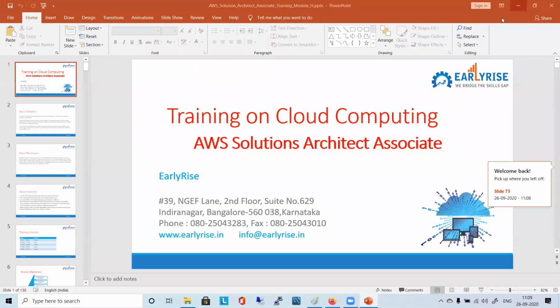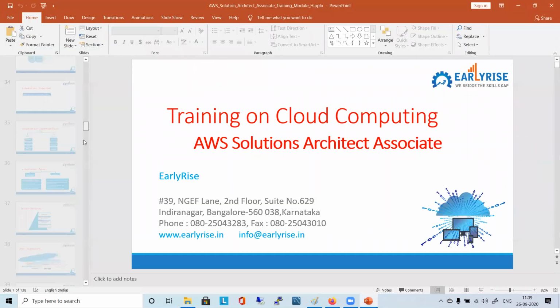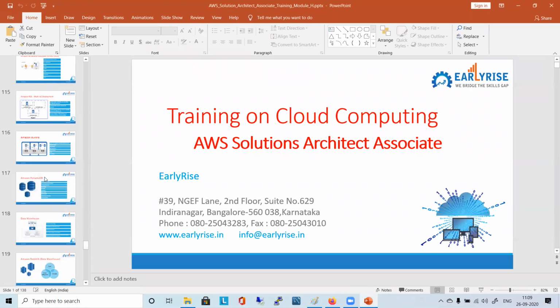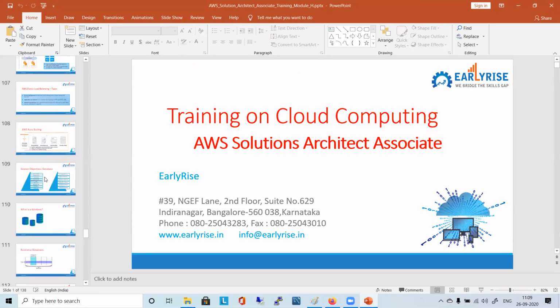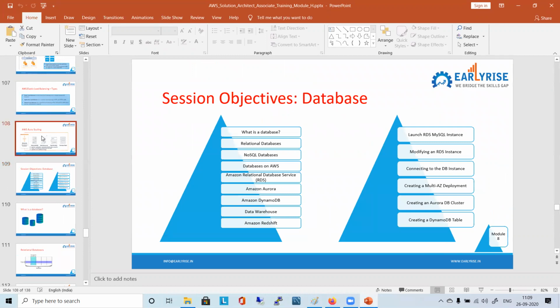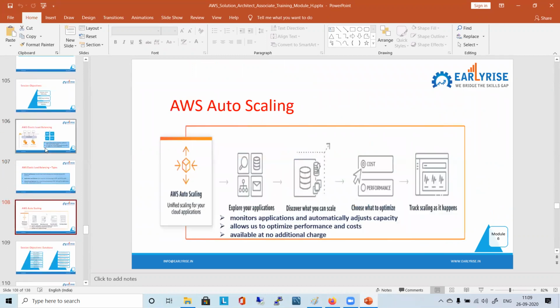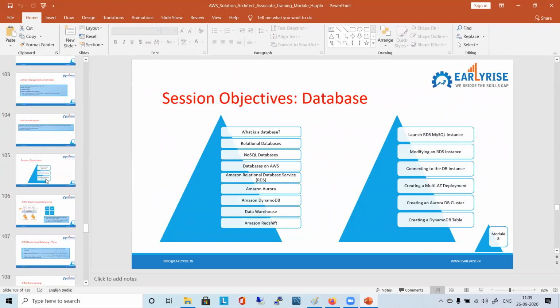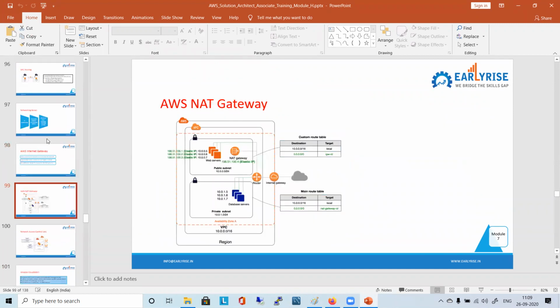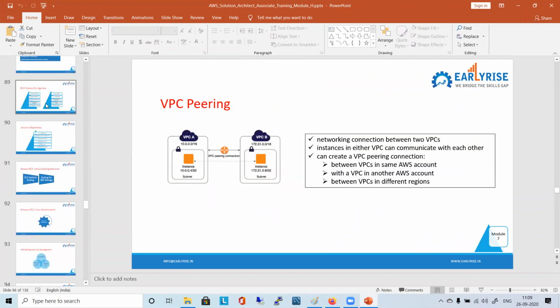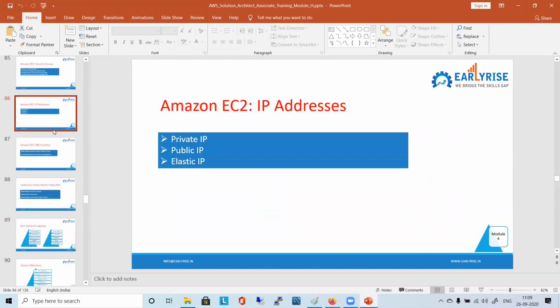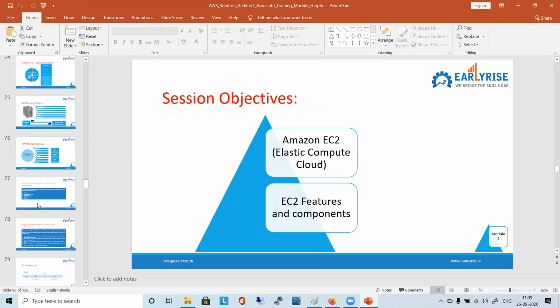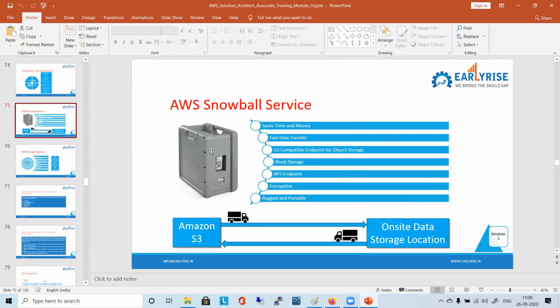Snowball is a device, right? Actually we call it Snowball, or we call it Snowball Edge. So we discussed that medium type one, right? One storage optimized and one compute optimized you saw. That is a kind of device where you have these features. You can choose which device you want, and then you can get that device. This device, you saw the photo, right? This device only.